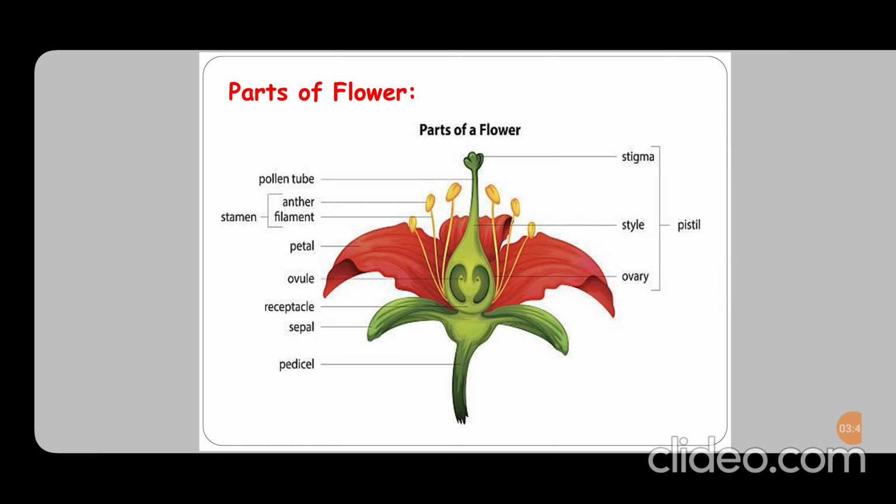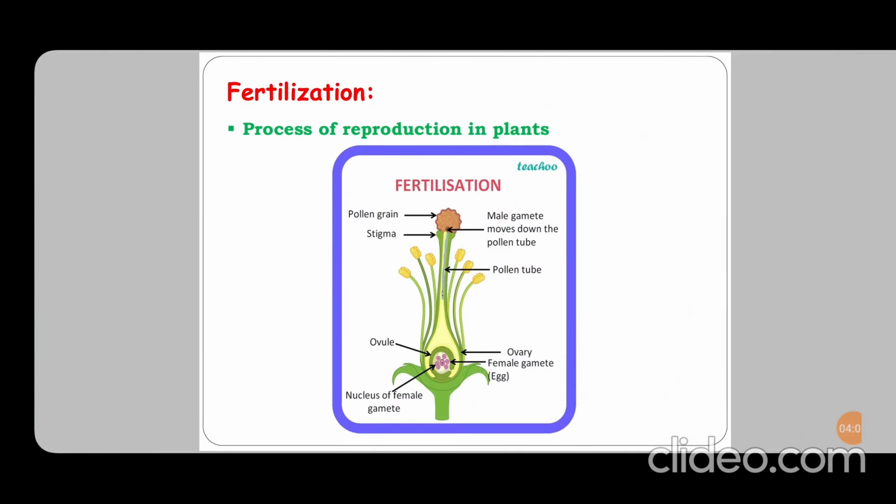Stigma, style and ovary form a pistil. The main part is the ovary, and the ovary and receptacle will attach to the sepal.